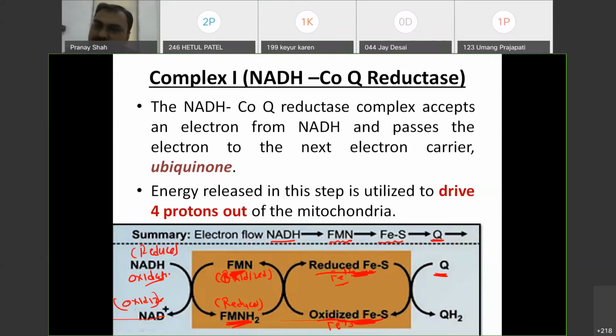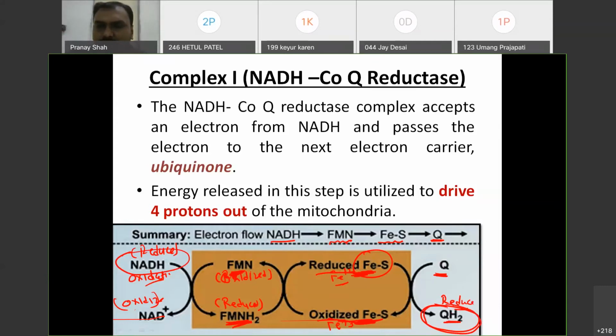So this reduced form now has the electron, and it will give its electron to coenzyme Q, and coenzyme Q will be converted to QH2. That is the reduced form, QH2. Remember that whenever an H or H2 form is present, that will be the reduced form. So ultimately, QH2, you saw that NADH had the electron and that electron has now come to QH2.